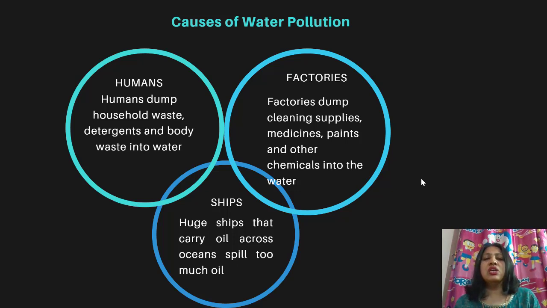Next is ships. There are some huge ships that carry oil across oceans from one country to another. Now, what happens during this transportation of oil? A lot of oil gets spilled into the ocean. So, obviously, because of this, the water gets polluted when the oil gets spilled into the ocean. So, these are the main causes of water pollution.